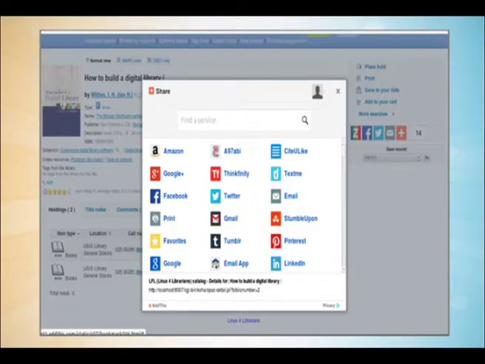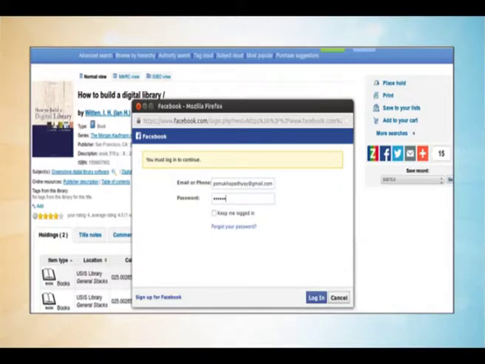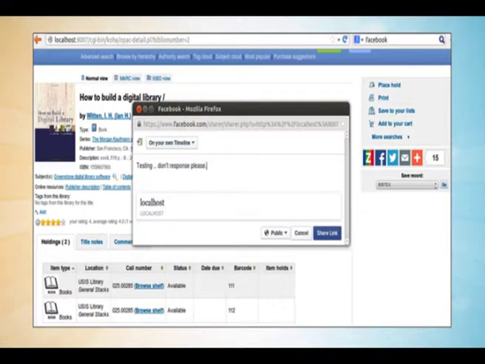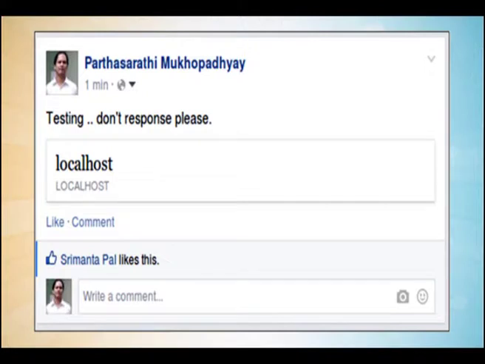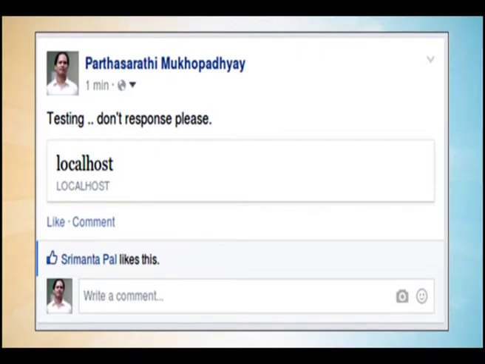Say for example, I am using Facebook here. The moment I select Facebook, it will ask me for my login and password. The moment I give it, it will paste the book details onto my wall, so that all the followers and all the friends of mine in Facebook can see the presence of this book in a particular library. So in this way, you can also utilize social networking tools to promote different library resources in your system.